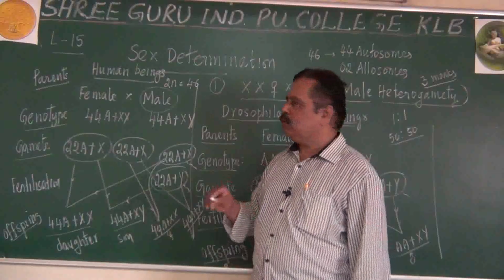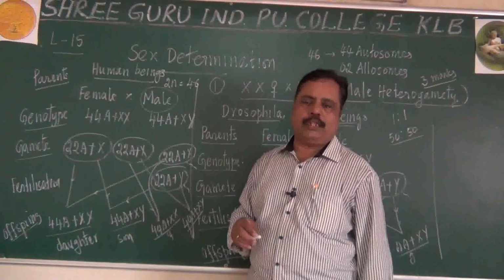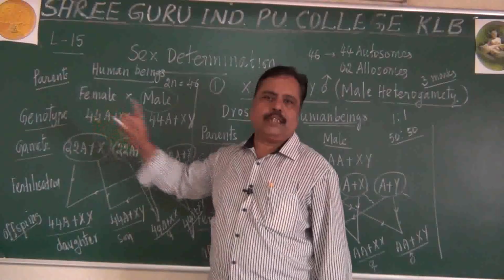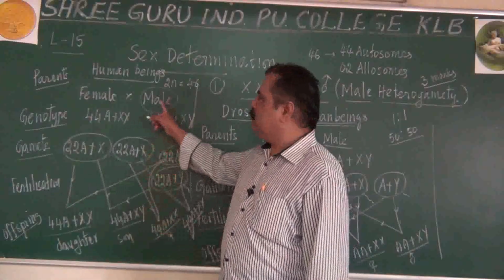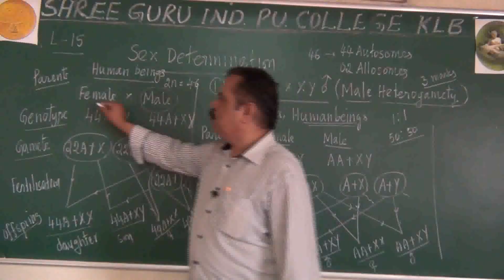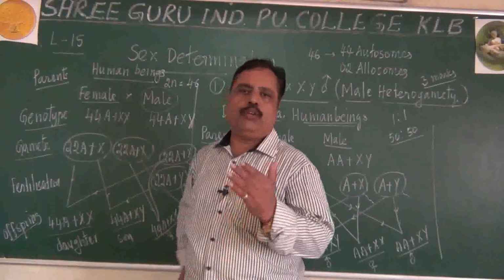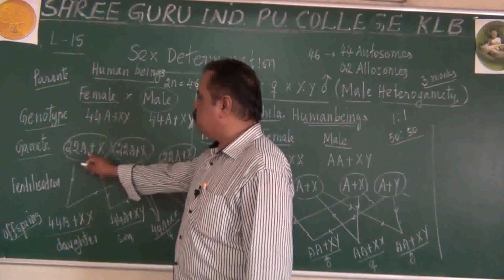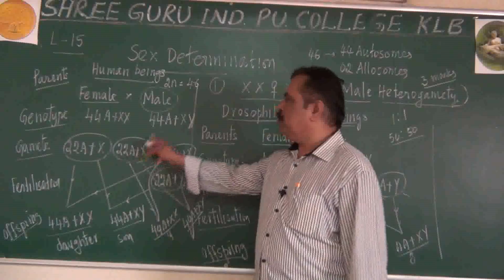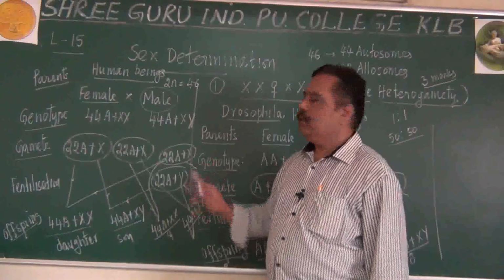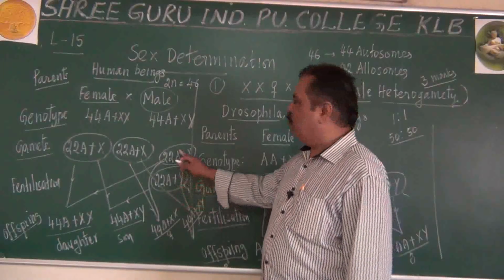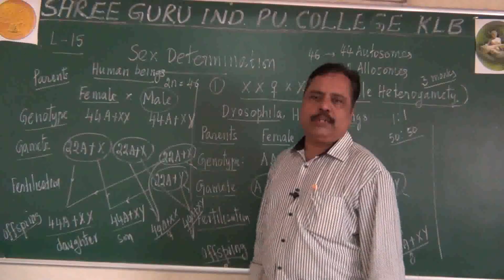But actually, as a student of science, you must remember that it is not the female who determines the sex of the child. It is the male who determines the sex of the child. Female in the human population, mother is homogametic. She always produces egg with the X chromosome only. She never produces Y containing egg. But father is responsible for 2 types of sperms. One is with the X chromosome, another one is with the Y chromosome.